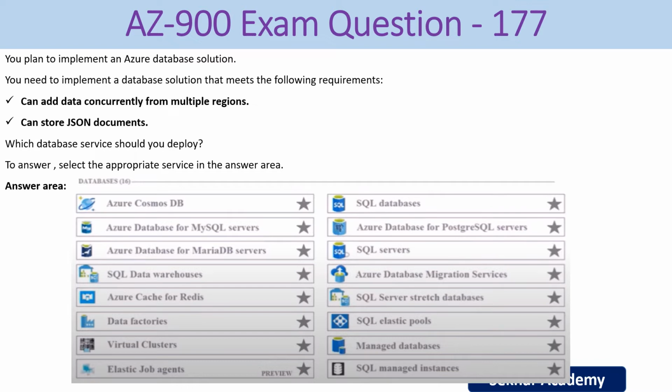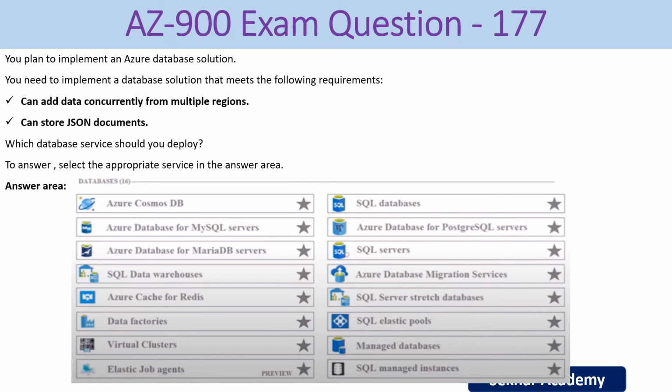So in this slide we have the list of databases listed here: Azure Cosmos DB, Azure Database for MySQL servers, Azure Database for MariaDB servers, SQL data warehouses, Azure Cache for Redis, data factories, virtual clusters, Elastic Job Agents, SQL databases, Azure Database for PostgreSQL servers, SQL servers, Azure Database Migration Services, SQL Server Stretch Databases, SQL elastic pools, managed databases, SQL managed instances. Right, so these are the database services we have in Azure cloud.